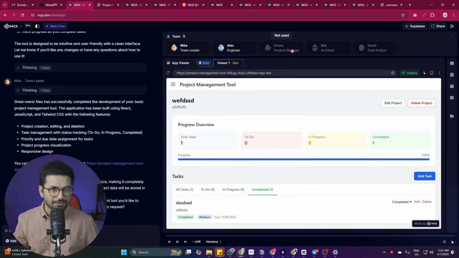All right, so now I really want to test these different agents as well. I want to see what this project manager does. So let's just mention Mike. I can simply mention Mike, just like if you have your team on Slack, you can mention your team leader in here.